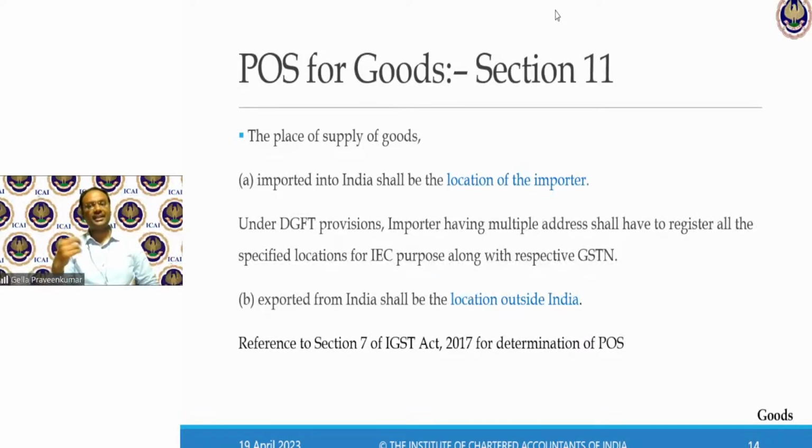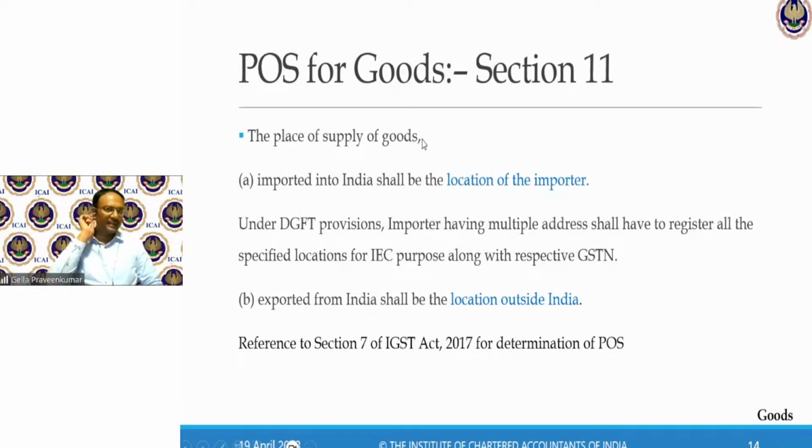Now, in case of a casual taxable person, I don't have any fixed establishment. What I'll say is, look, I'm doing a trade, I'm conducting a particular business. At this particular premises, I wanted to conduct business. So CTP does not deal with my fixed establishment. In case of a CTP, I don't even declare this fixed establishment. I don't even need to say that, right? That's the purpose of my CTP.